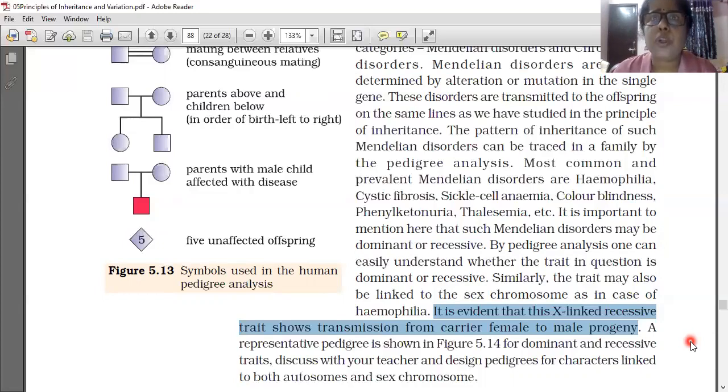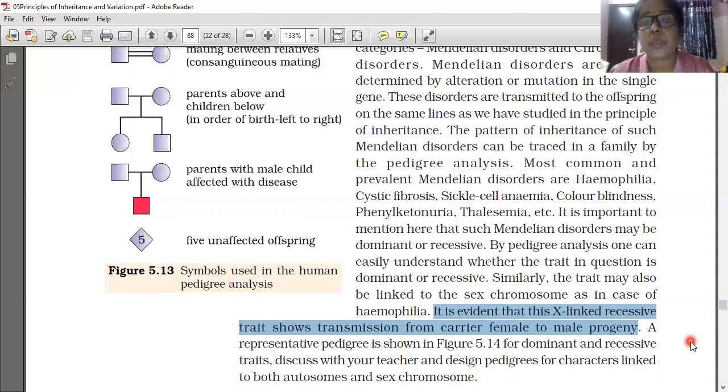If it is occurring on the autosome, what is the benefit? It will not be transmitted from parent to offspring. The particular individual will suffer, but this character will not be passed to the next generation because it is on the autosomes only. But in the case of this particular gene, the disordered gene is on the sex chromosome. On the sex chromosome, it will be carried from generation to generation, because genes are the carriers of characters from parents to offspring.